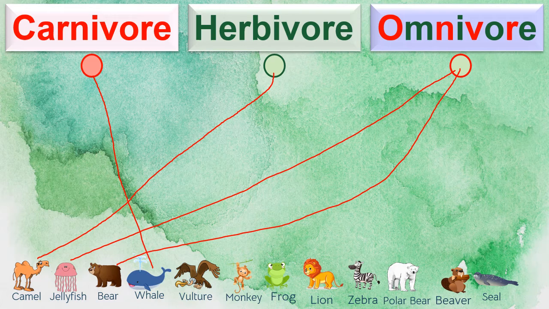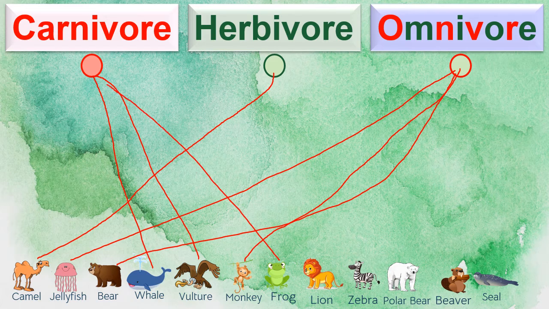Okay, next one is vulture. Vultures like to eat meat such as rats, rabbits, and other type of animals. But they don't like to eat plants. So they only eat meat. They are carnivore. Next we have monkey. Monkey likes to eat plants, but they also like to eat meat. So they are omnivore. Yes. Next we have frog. As I said, frog likes to eat insects, flies, or other types of meat. So they are carnivore. Very good.